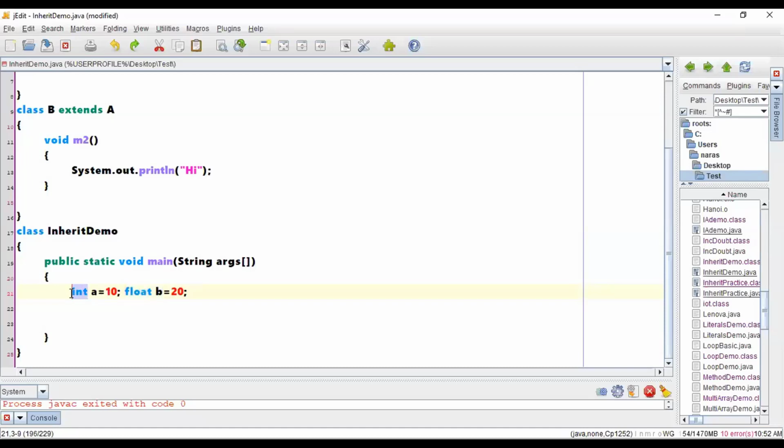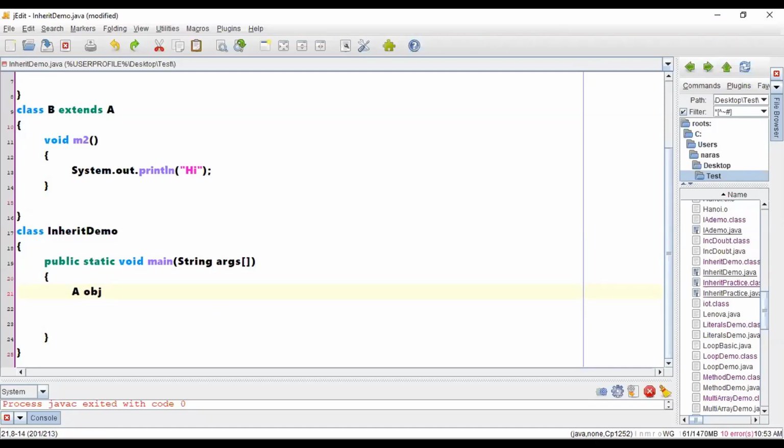If I consider this as a child reference, I cannot assign a parent class value to it. So parent is nothing but a bigger one and child is a smaller one. Using a parent class reference, you can hold a child class object, but by creating a child class object, you cannot refer to parent class values. That is the rule, the flexibility we need to remember. That's it. Okay, sir.